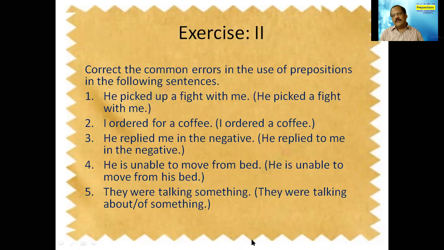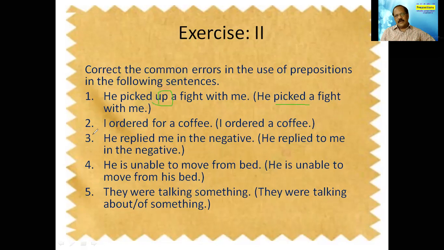Sentences are given and you have to identify the wrong preposition and make it a correct one. The sentence is given here and whatever is given in brackets is the answer for you. For example, he picked up a fight with me. Picked up is not necessary. He picked a fight with me. That's all. Picking is nothing but getting, and up is not required here. So he picked a fight with me.